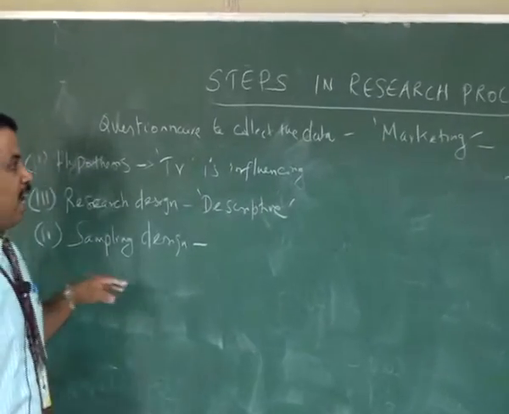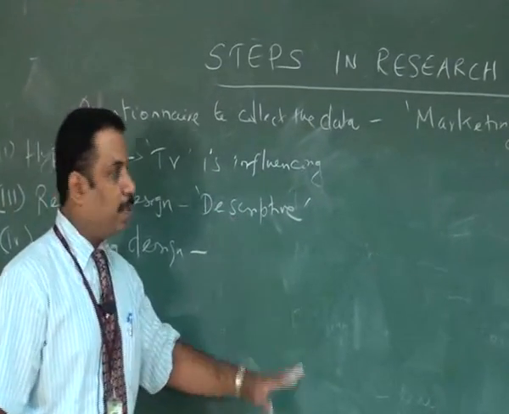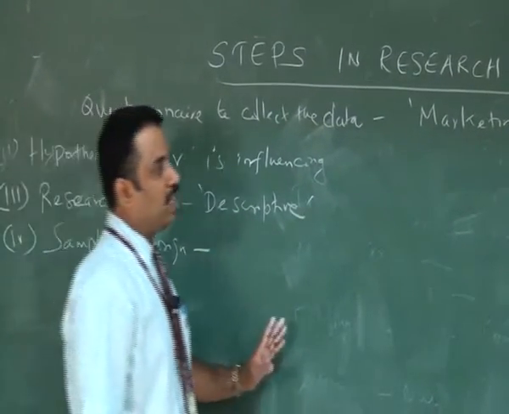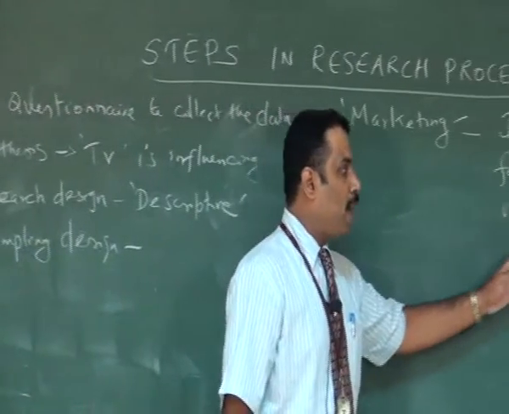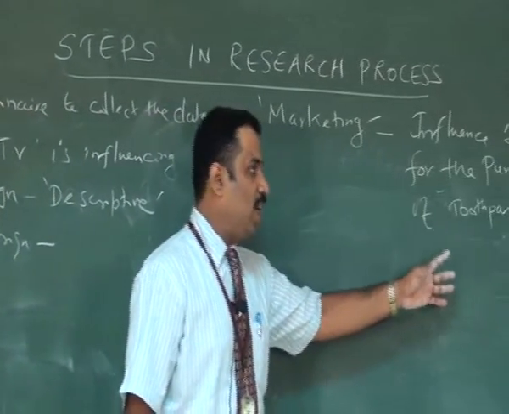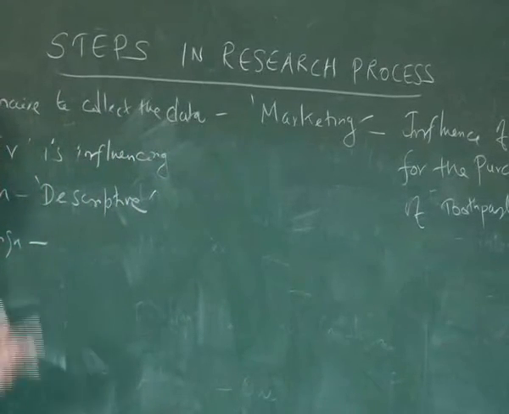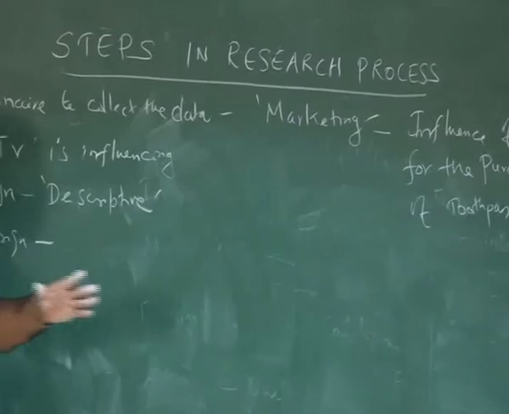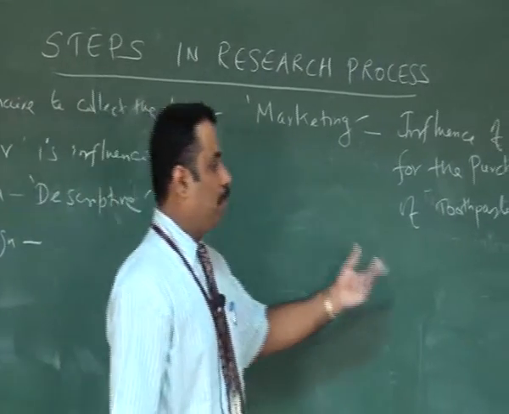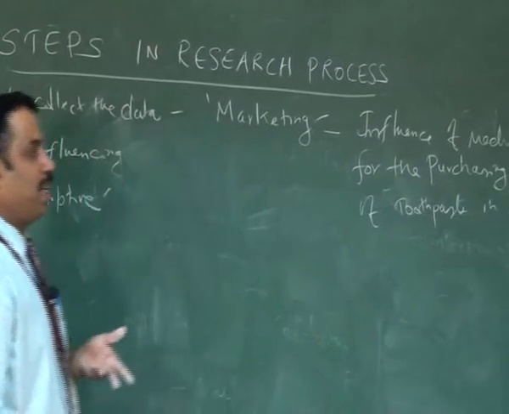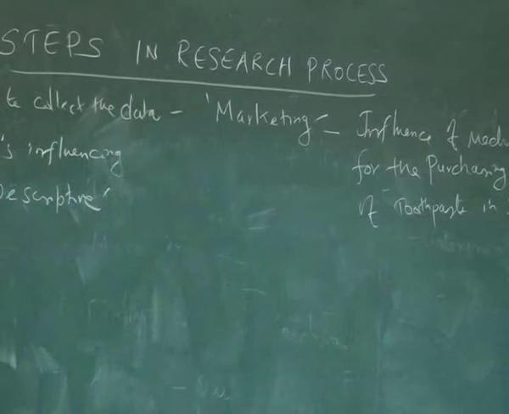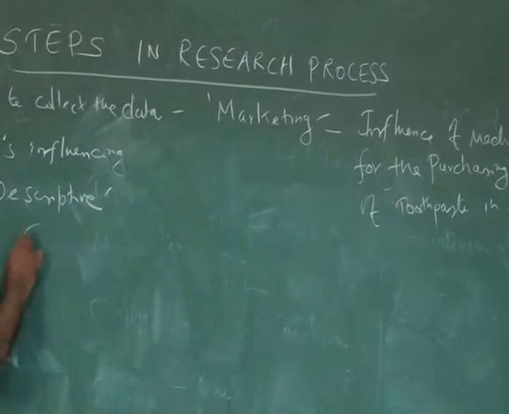The next method is sampling design. As a researcher, I can go for probability sampling or non-probability sampling. But once I decided to enter the market of Dindigul district, I have my own limitations. I have time constraints or money constraints, and most of the time, time is the major factor. So I have to consider the convenient sampling method.